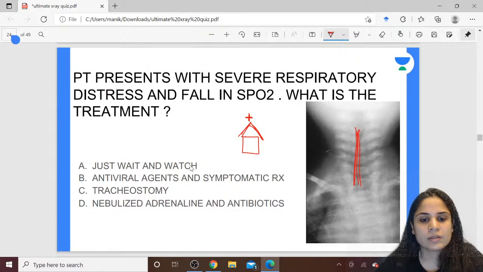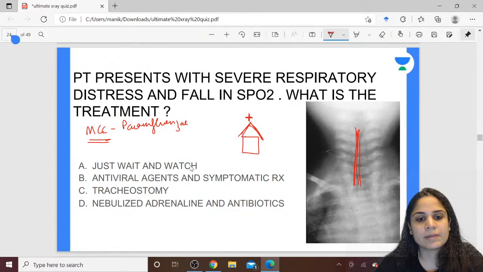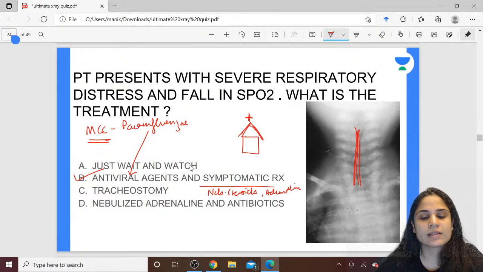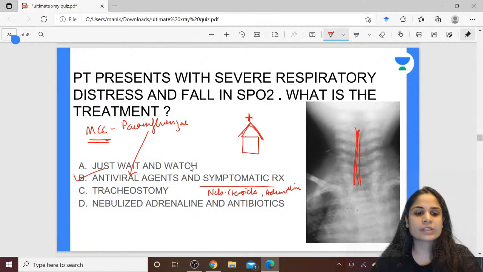Okay, so what is the most common causative organism of croup? Yes, it is parainfluenza, and that is why the treatment for it is antiviral agents, because it is a viral infection, and symptomatic treatment. Symptomatic treatment means you will give nebulized steroids and nebulized adrenaline to reduce the inflammation. Okay. Alright.